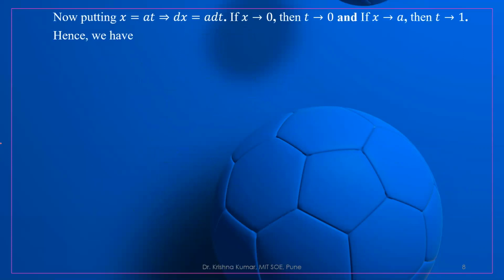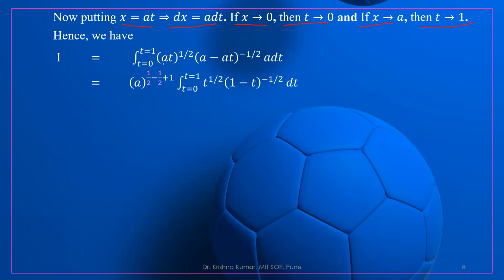Now let us put x is equal to at. Then what is dx? a dt. If x tends to 0, t tends to 0. If x tends to a, then t tends to 1, because a will cancel, t is equal to 1. So we have I is equal to integral 0 to 1, (at) to the power 1 by 2, (a minus at) whole to the power minus 1 by 2, a dt.